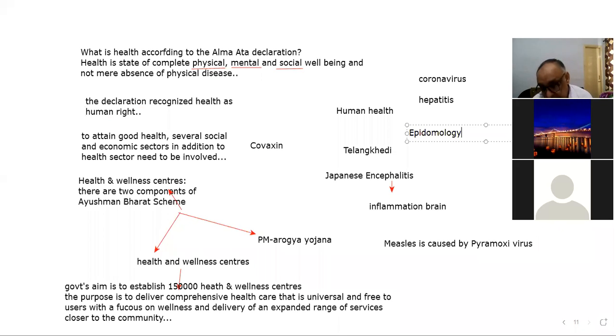Research in epidemiology and control of, sorry, यहाँ पे E करना है, domology लिख दिया ना, यहाँ पे E करना, epidemiology, right? And the next thing is control of communicable diseases. Communicable diseases are those diseases which spread from person to person, right?